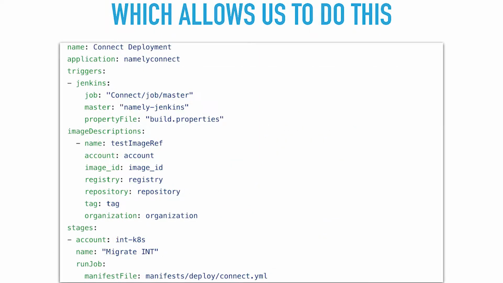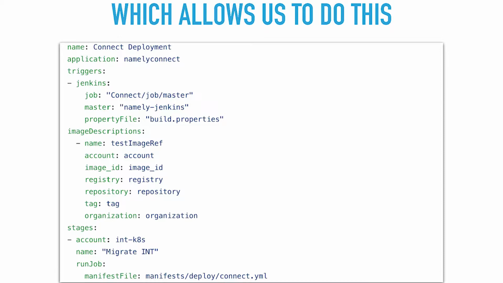That Go struct means that we can create a pipeline.yaml file that looks just like this. So you can see it's the name of the pipeline, the application that it attaches to, some of the triggers. So we actually support Jenkins and webhook triggers at Namely. And then image descriptions, basically describing what the Docker image is that we have to actually shove into this pipeline at the end. And then all of your stages. So migrating a container, deploying a container, all of those fun pieces of a Kubernetes pipeline that we do at Namely.